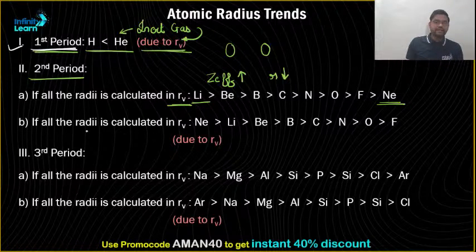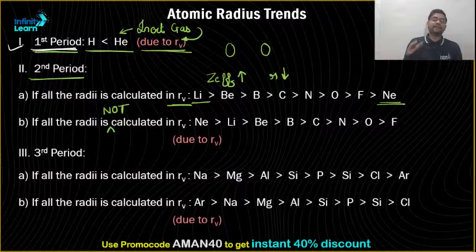But suppose all the radii are not calculated in RV, then what you are going to do? Normally metals will be RM, non-metals will be RC, that is covalent radii, and inert gas will be the van der Waals radius.